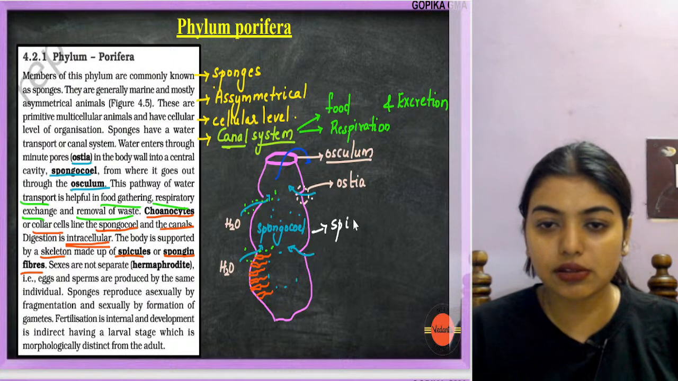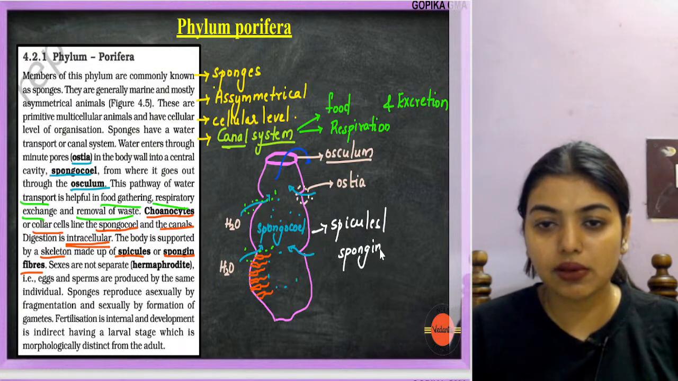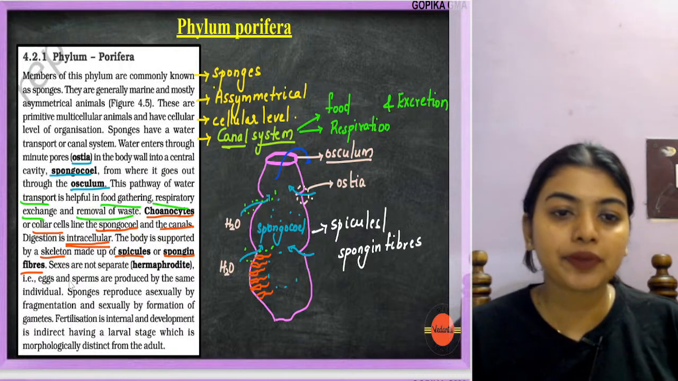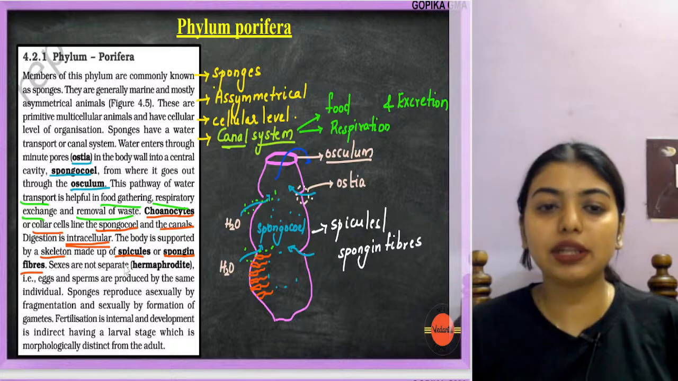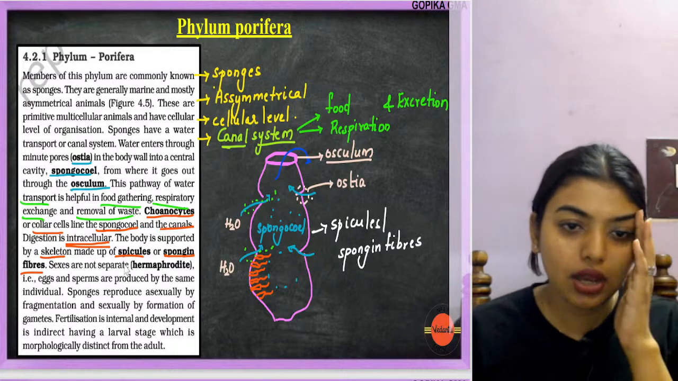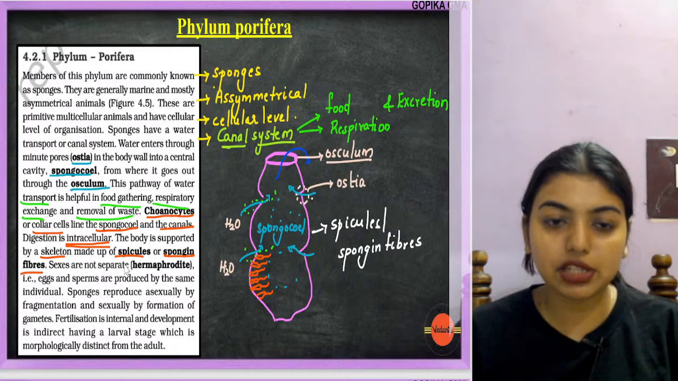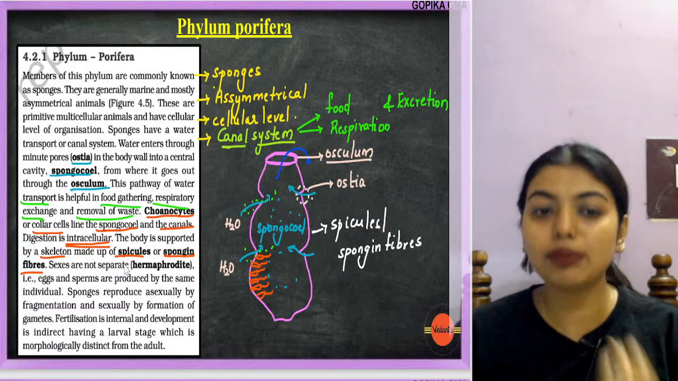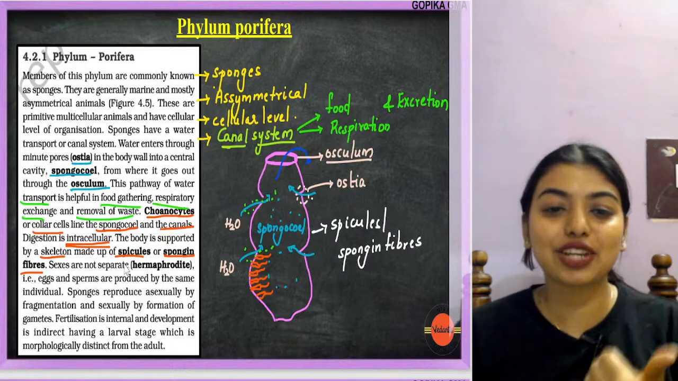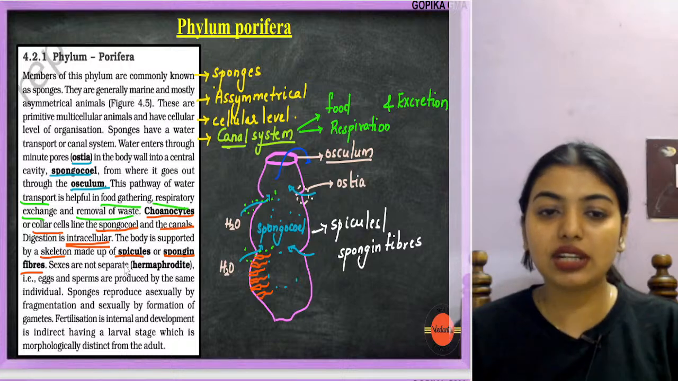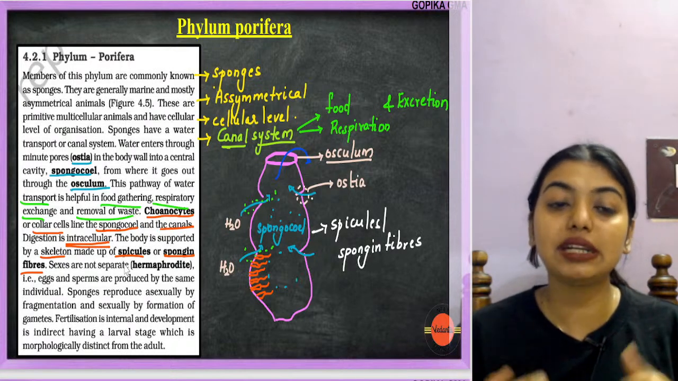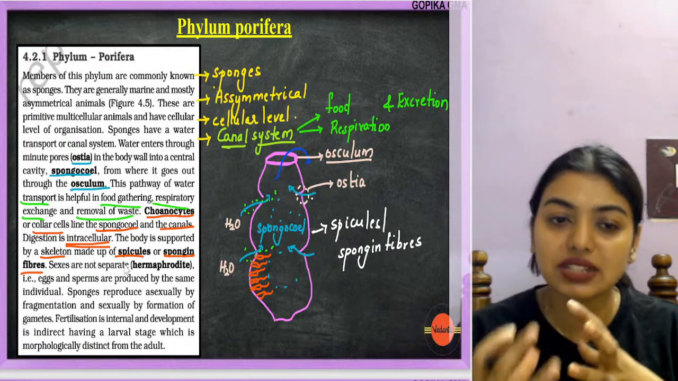Spicules, spicules or spongin fibers. Okay, spongin fibers. Done? Now sexes are not separate, that means sexes are in the same body. Eggs and sperms are produced by the same individual. Sponges reproduce asexually by fragmentation, sexually by the formation of gametes. Fertilization is internal and development is indirect, that means they have a larval stage in between.